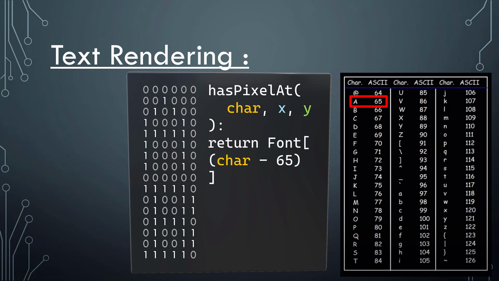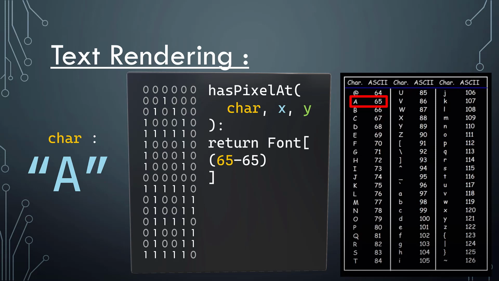So that would be A. And what we want to return is basically font, which in this case will just be the array that includes all the data, and we want to index into it with a particular offset, in particular index. So we can start off by just saying, okay, it's going to be whatever we got in the char minus 65. That'll start us off in wherever A is, and then we go on from there.